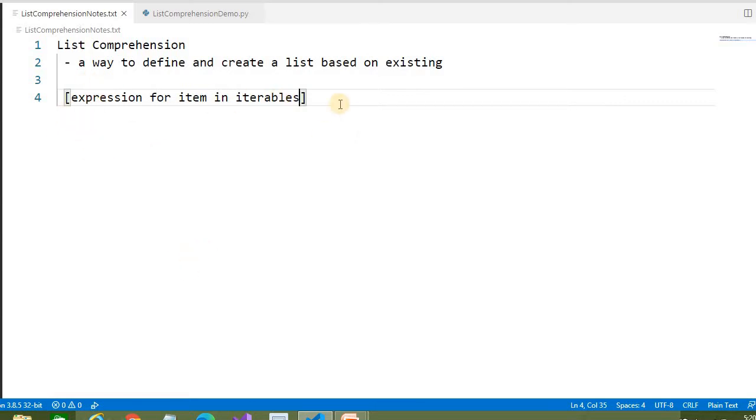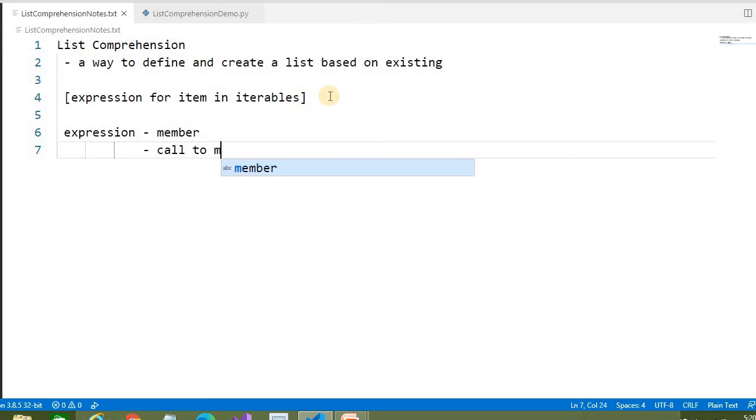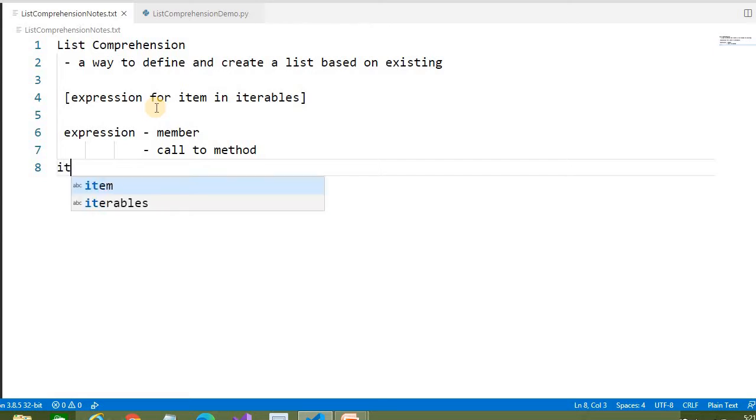So what is an expression? An expression can be a member, a call to a method, or any valid expression. It can be a member of this iterable, or it can be a call to a method. If we talk about the items or members, what is the item? Here, item means a value in the list or iterables.